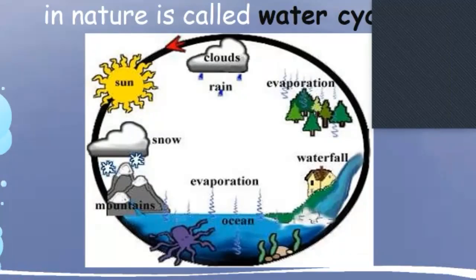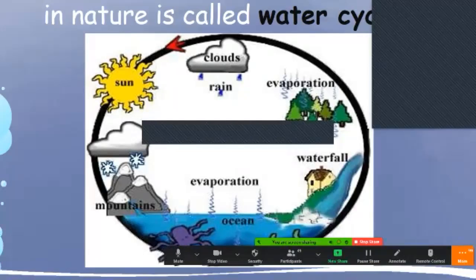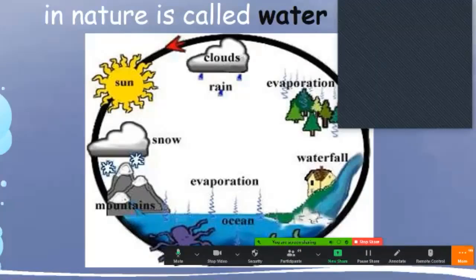Who will give me the difference between snow and ice? Sir, can I tell? Yes, tell. Sir, when we touch snow, after some time it starts melting, but when we touch ice, it takes some time to melt. Why does it happen? Anyone have an answer? Sir, because it is frozen from inside and it has a shape. Okay, let me call another student. Thank you, that's a great answer. Gurkirat, do you have an answer?